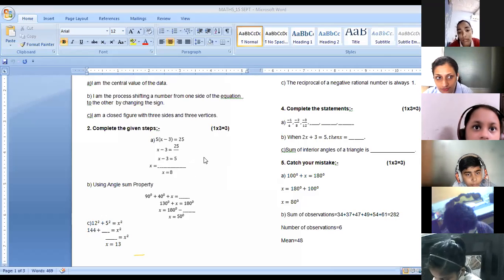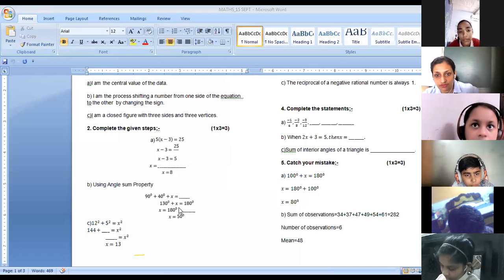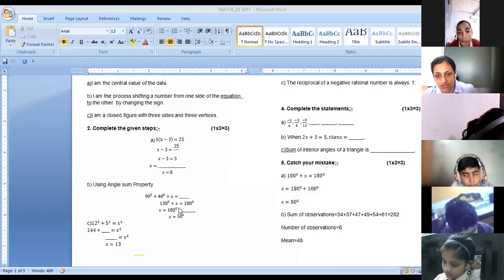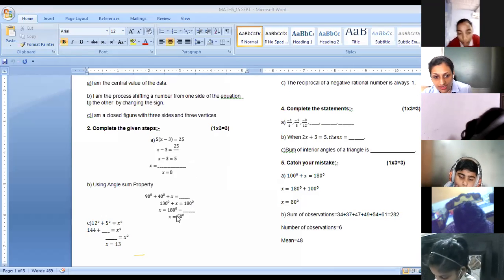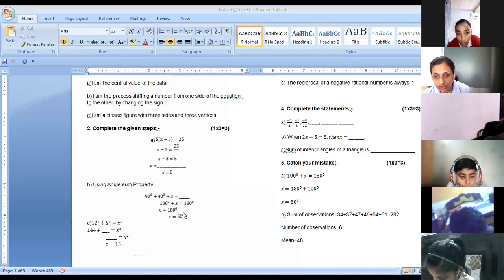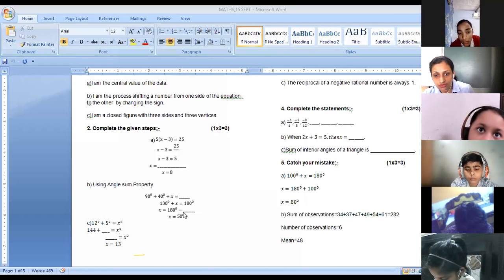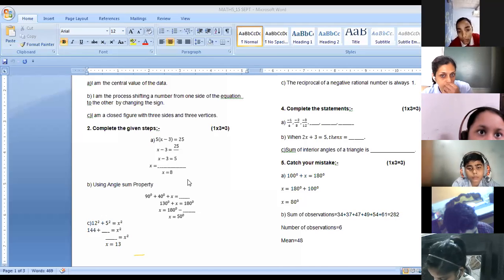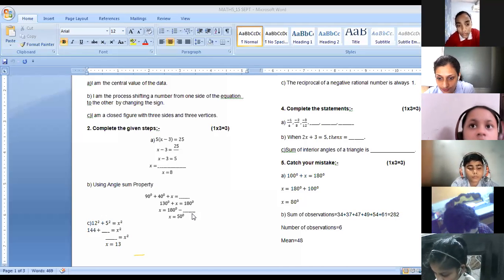Let's move to the B part, angles and property. So in the first blank, it should be, yes, Yashika, you're right, 180 degrees. Jayavardhan, Rajal, you're right, 180 degrees. That's the correct answer. 180 degrees will be coming in the first blank. In the second blank, yes, minus 130 degrees. That's the correct answer, Rajal. Natik, you are right also. Not 13, beta, it's 130 degrees. It should be minus 130.